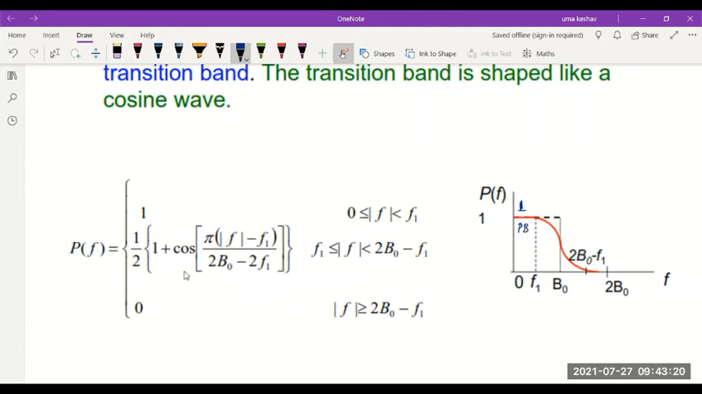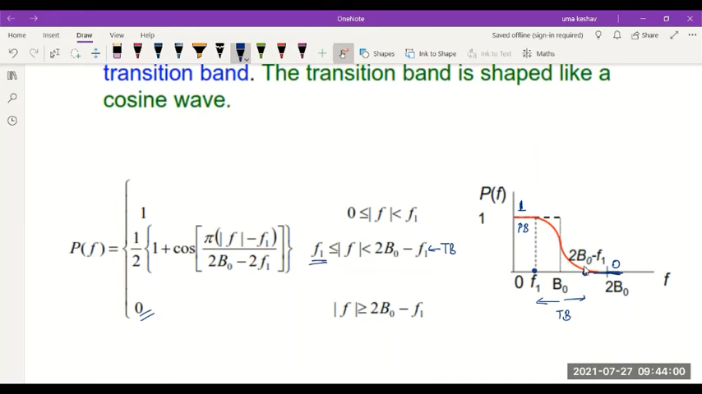Next comes the transition band. So this represents the transition band, that is between f1 and 2b0 minus f1. So from this point f1 to the point twice b0 minus f1, between this point, it represents the transition band, as you can see, because there is a transition happening from pass band to stop band. And in the stop band, the value of the signal is 0. You see, it has reached the stop band. Here, the value of the pulse is 0. In the pass band, it is 1.